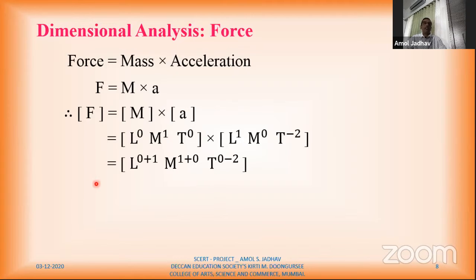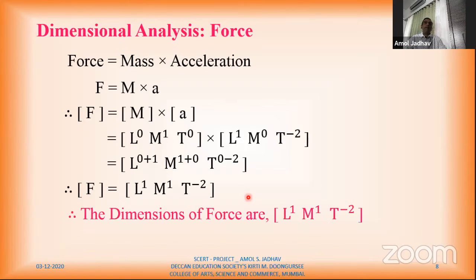So if we solve this, now here there is multiplication. So for multiplication, there will be a sum of these powers. So L raised to 0 plus 1, M raised to 1 plus 0, T raised to 0 plus minus 2. Plus minus 2 means minus 2. So finally, we get dimensions for force as L raised to 1, M raised to 1, and T raised to minus 2. I can read this as dimensions for force are L1, M1, T minus 2.